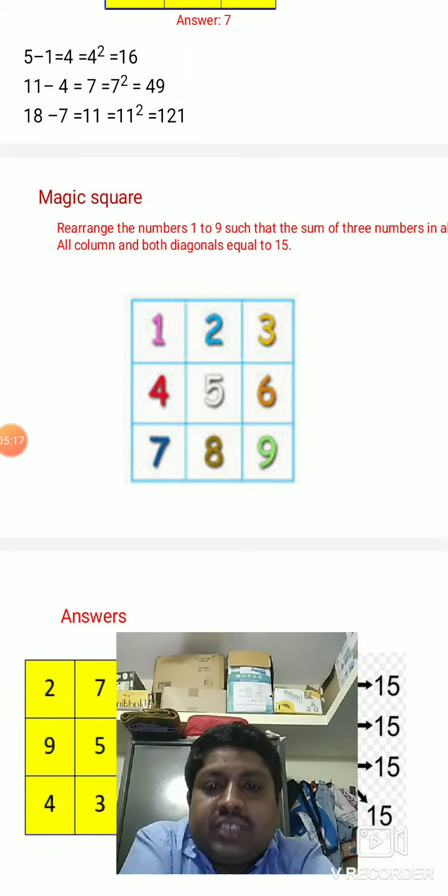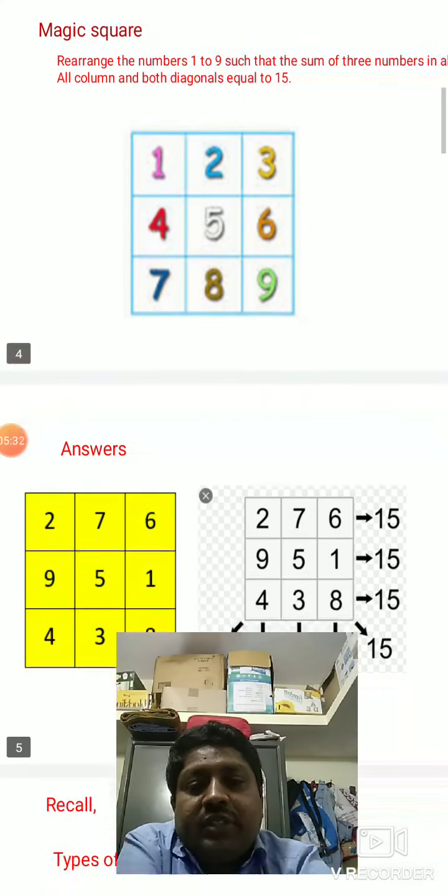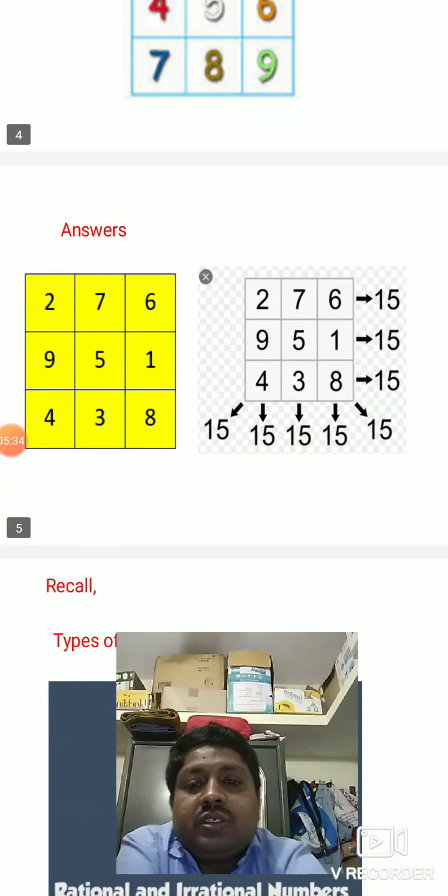You need to arrange them so the sums row wise, column wise, and diagonal wise are all 15. Try this, because you can do it in many ways.